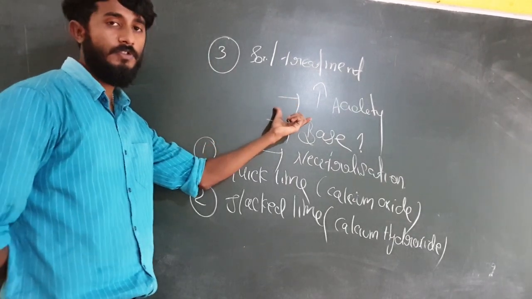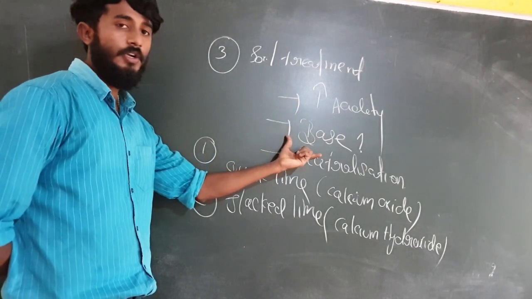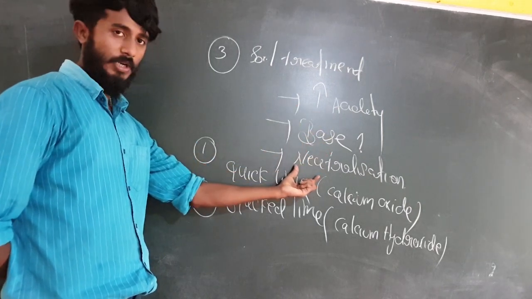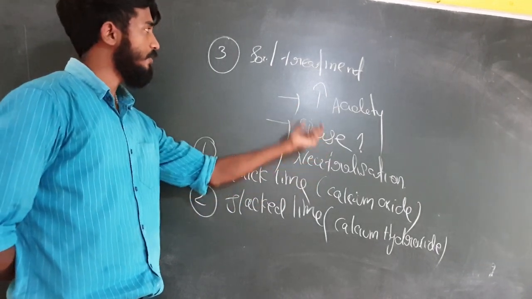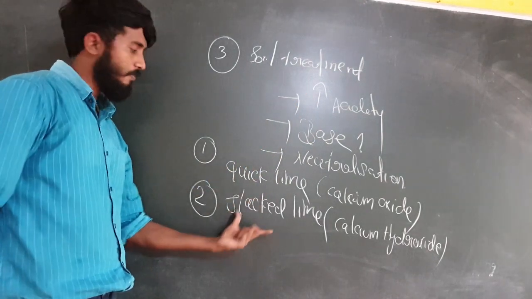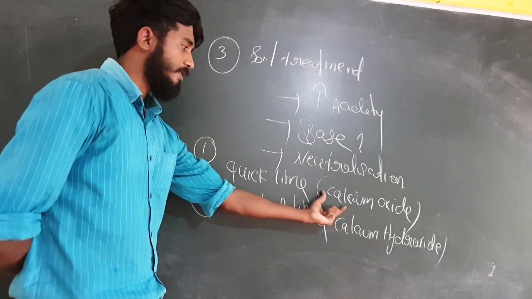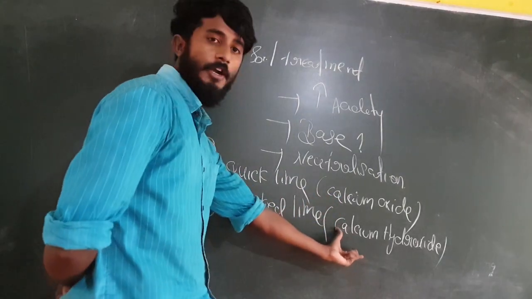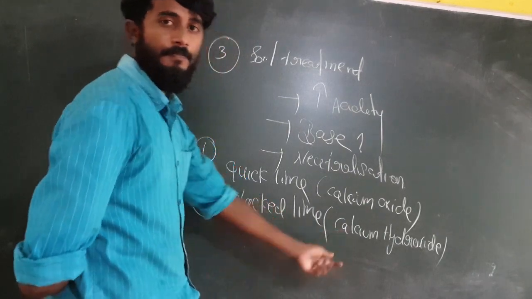If the acidity of the soil increases, we should reduce the effect of acid by applying a base, that is by neutralization. So which base should we apply for soil treatment? We can use quicklime or slaked lime. Quicklime contains a base that is calcium oxide and slaked lime contains a base that is calcium hydroxide. Clear?